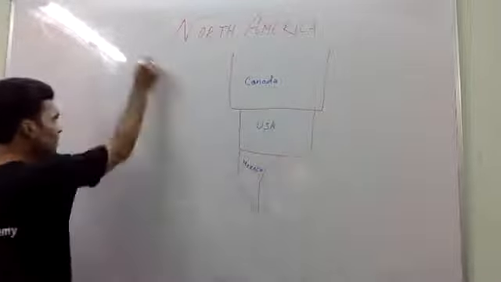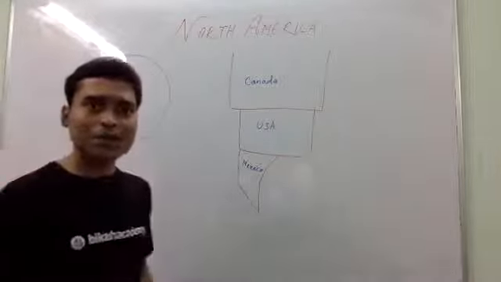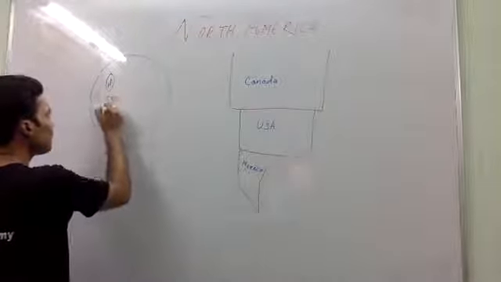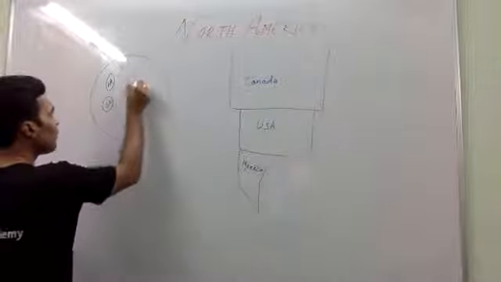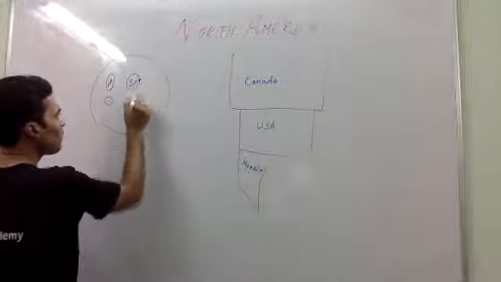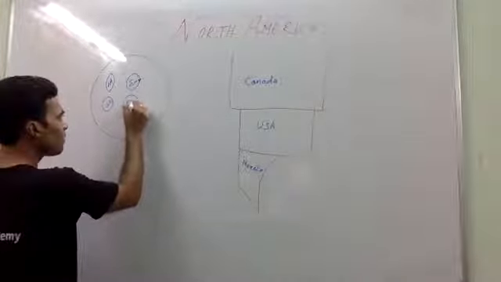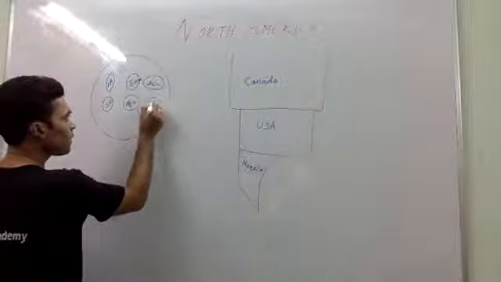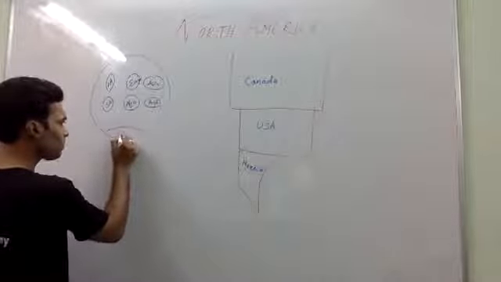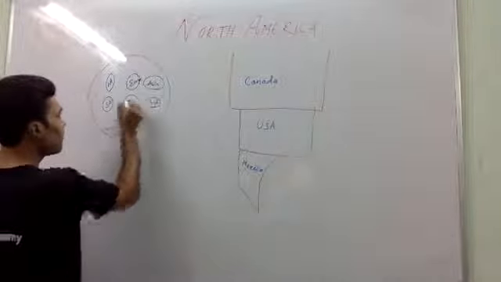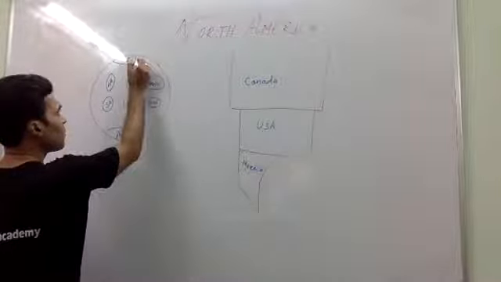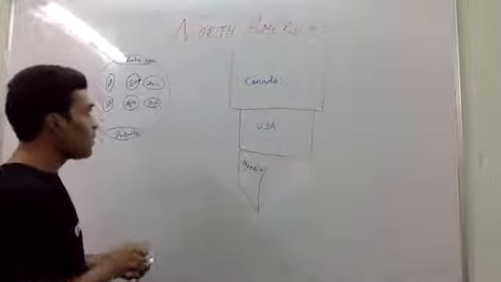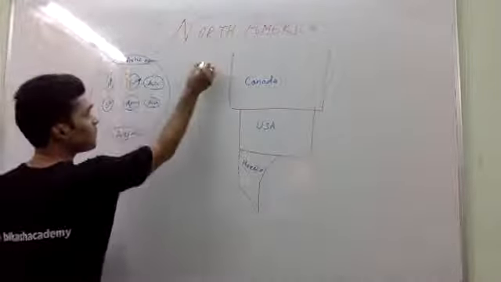Look at here first of all. Suppose this is the globe, right? And we know this is North America. This one, South America. This one, Europe. Africa. Asia. And this one, Australia. Antarctica. And this is the Arctic Ocean. Right? So we are studying here North America. You can see here we are studying this one.